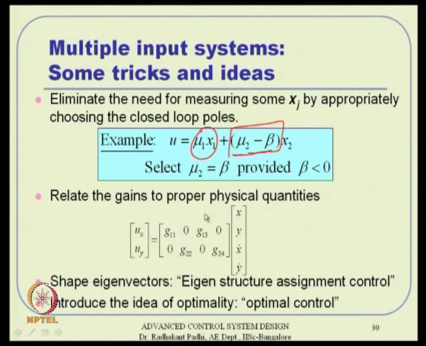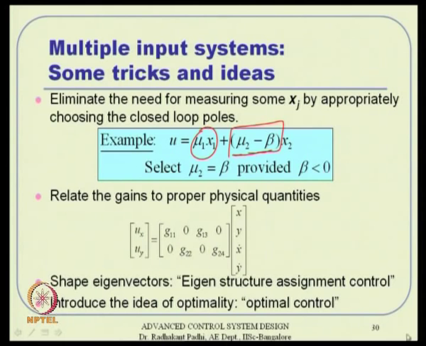If you want something mathematically rigorous, there are techniques available, one of which is eigenstructure assignment control, where we are interested not only in eigenvalue placement but also in eigenvector directions, which have certain meaning. We are not going to discuss that here, but another alternative is to introduce the idea of optimality, which will lead us to optimal control design for linear systems. Especially, stabilizing controller design will fall in the framework of the linear quadratic regulator, which we are going to talk about here actually.